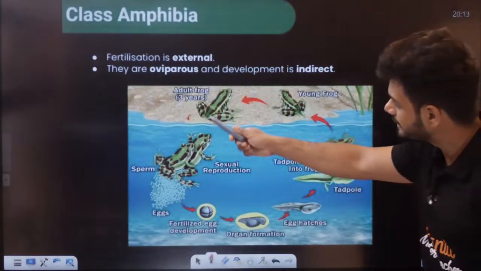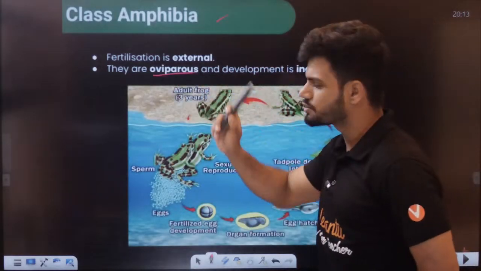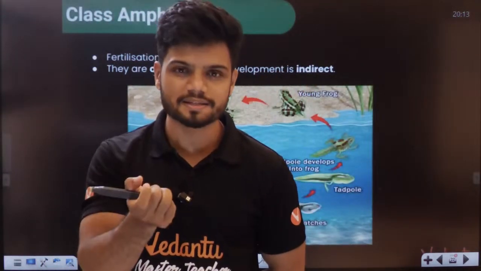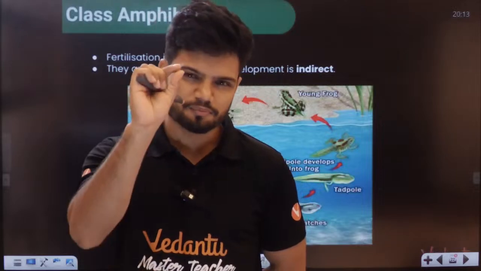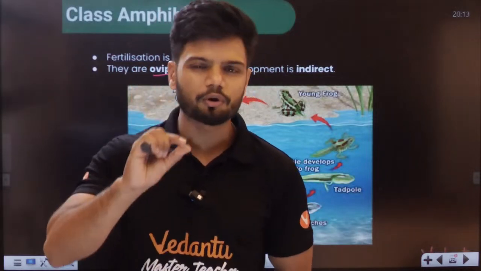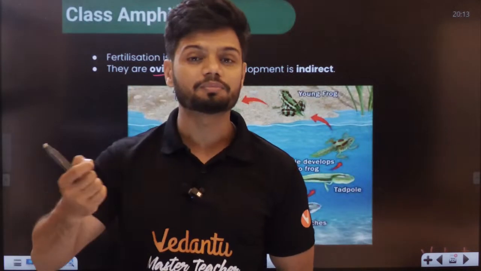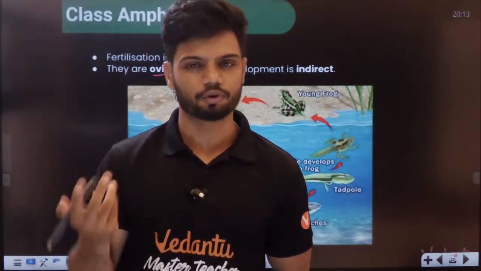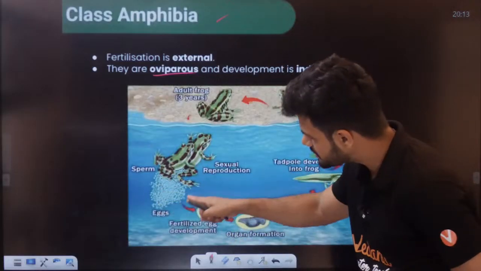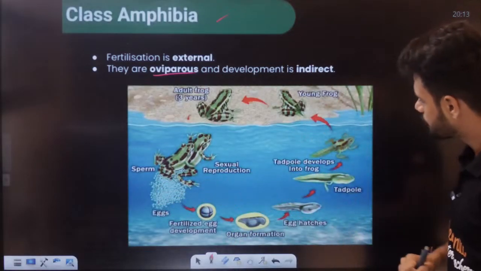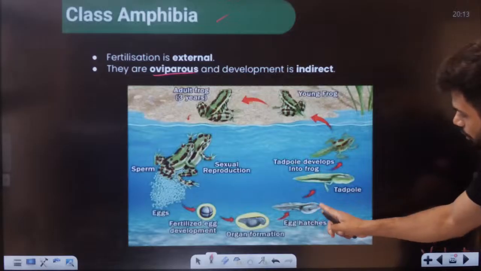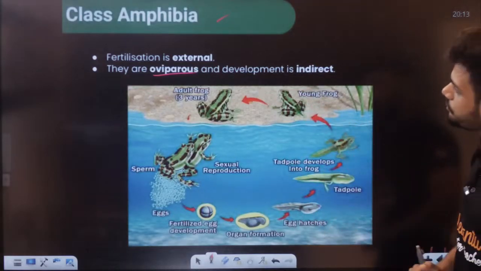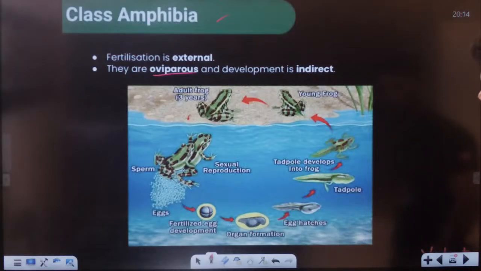Now, in the case of your amphibians, obviously they are oviparous. Students, have you seen the Mr. Bean episode? There are multiple fish eggs, frog eggs. So obviously they lay eggs. You can see small round eggs. Those small round eggs will hatch and give rise to your tadpoles. These tadpoles will undergo metamorphosis to give frog. A lot of eggs can be seen here. These eggs will develop into tadpoles. The tadpole will eventually develop limbs and become the frog. Okay. So we can see external fertilization here, and oviparous and indirect.